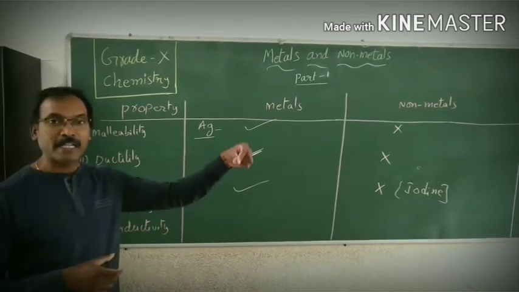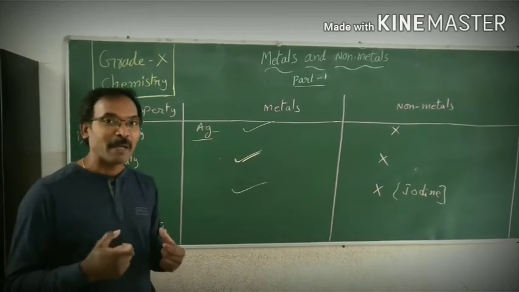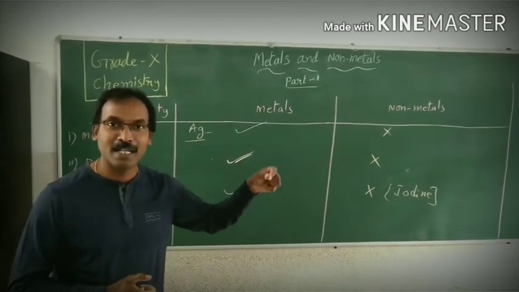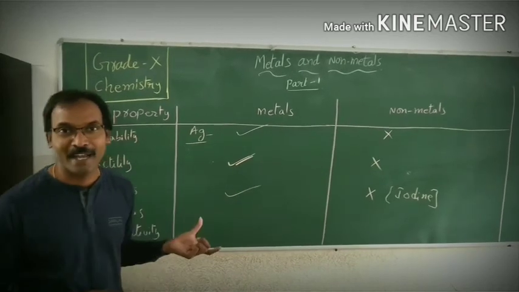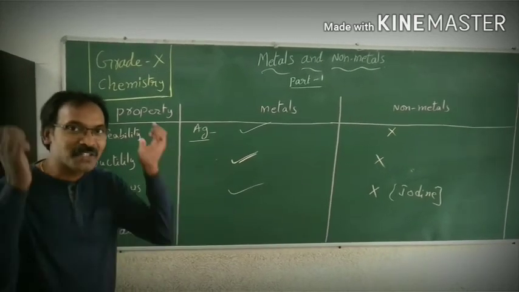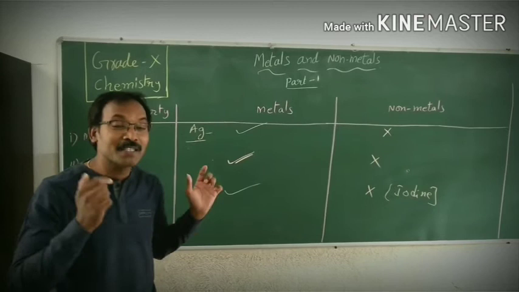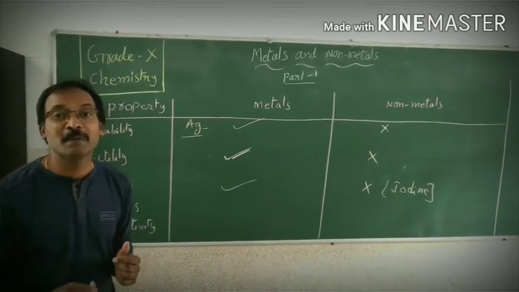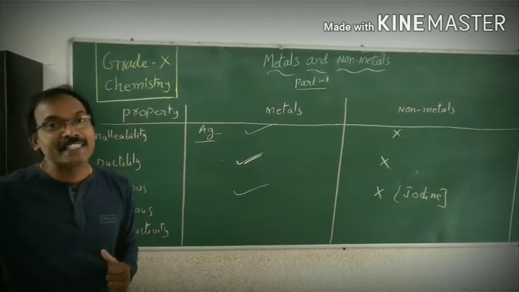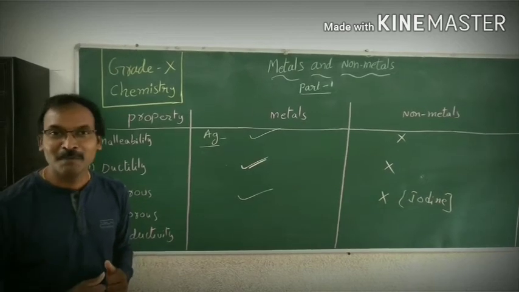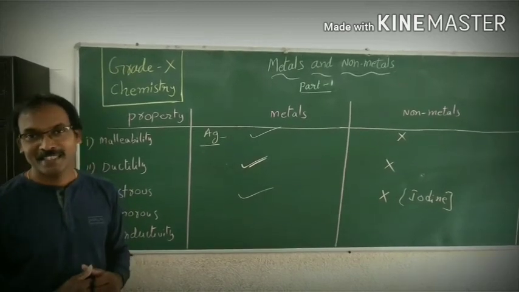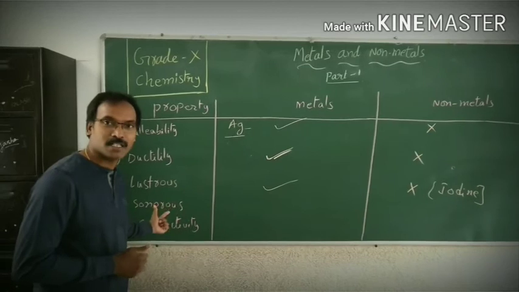In the kitchen, if any glass or tumbler slips from the hands, what do we do immediately? We try to close our ears because the sound continues for a minimum of 10 seconds. It rings in the ears and is difficult to bear. Yes or no? So that is the sonorous nature.